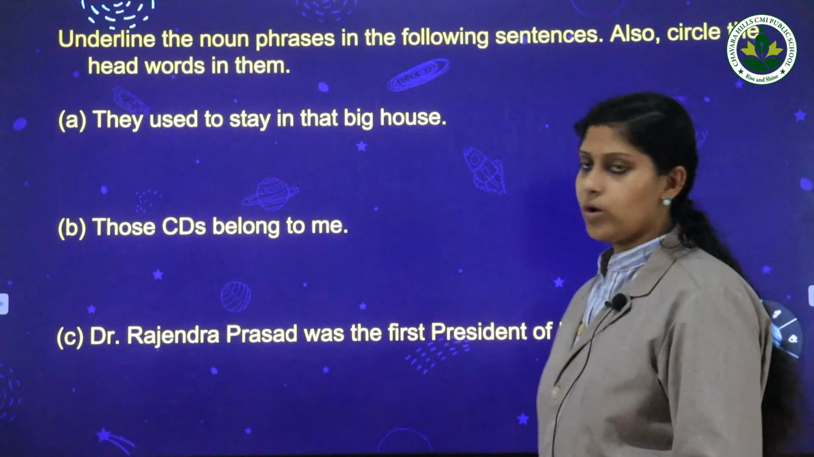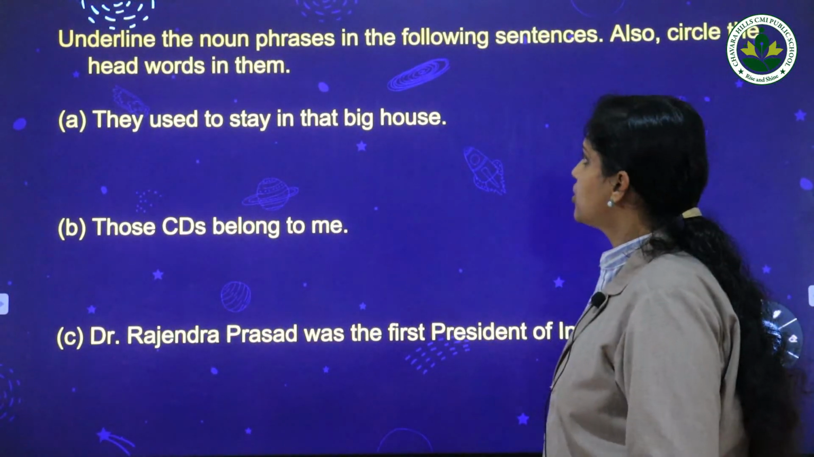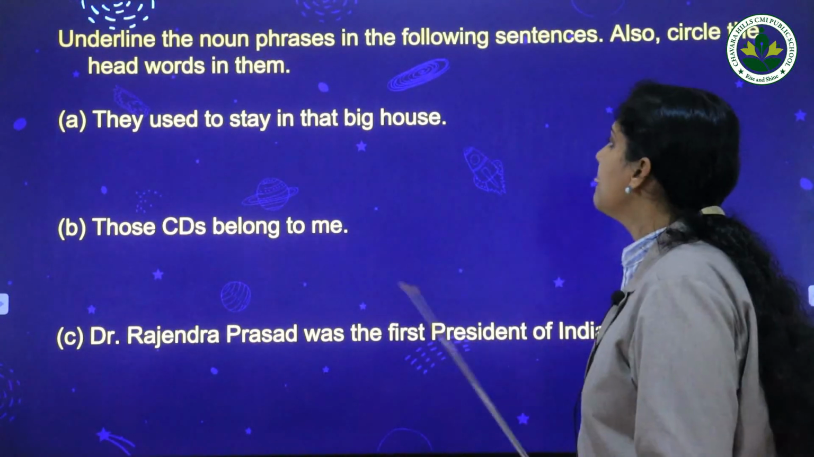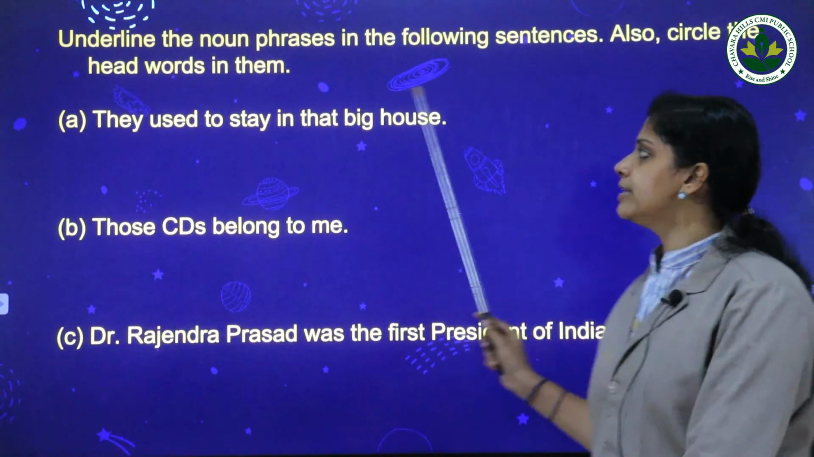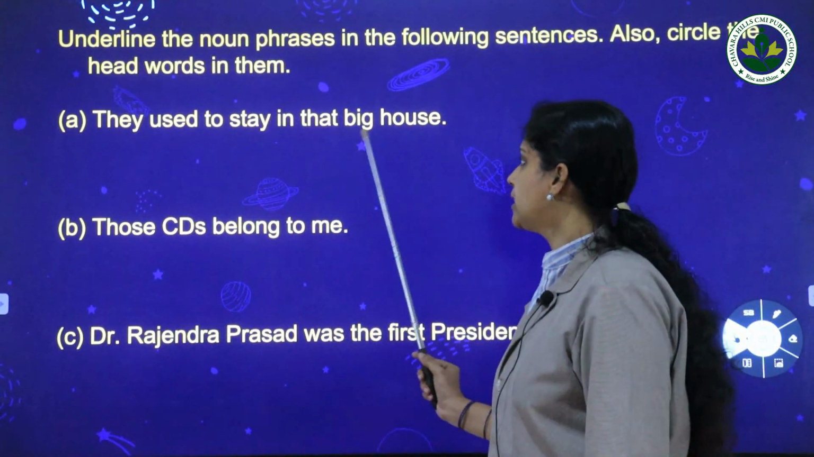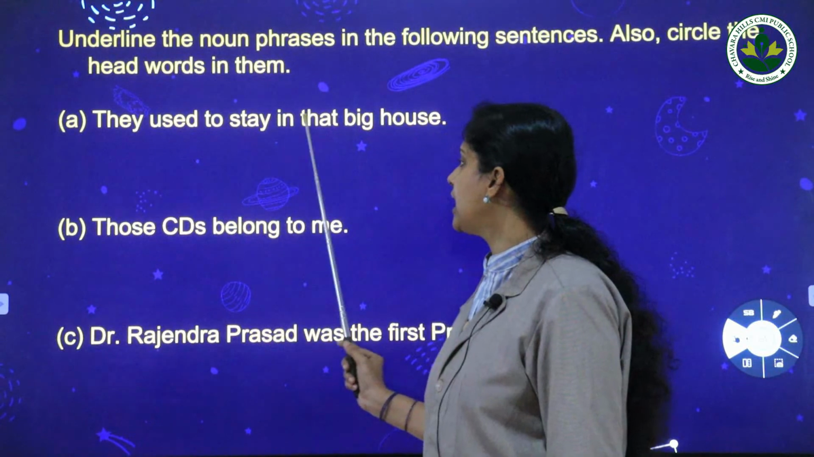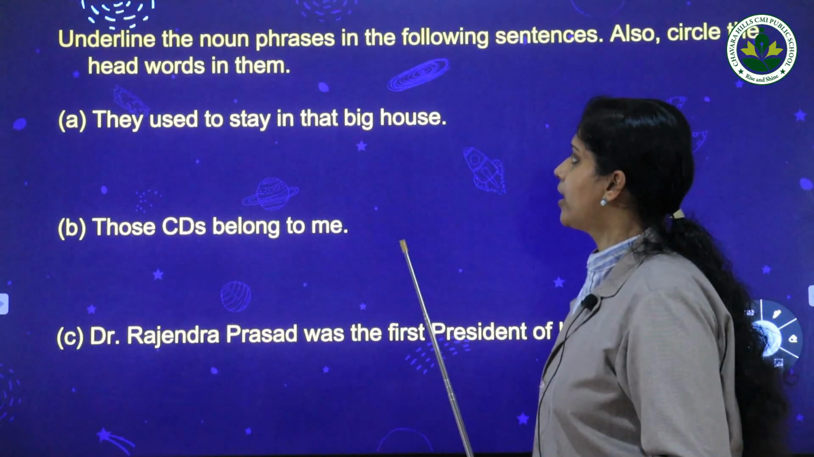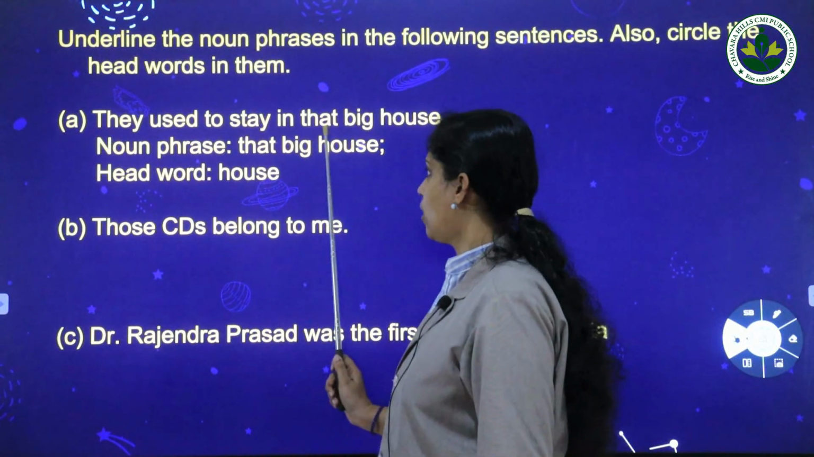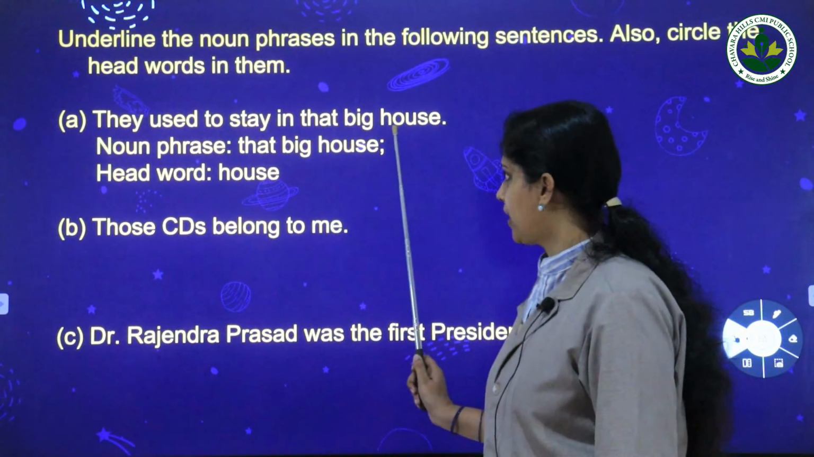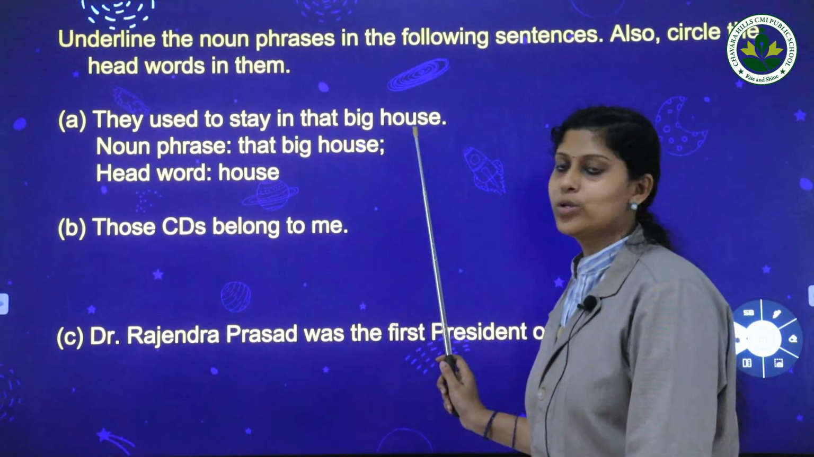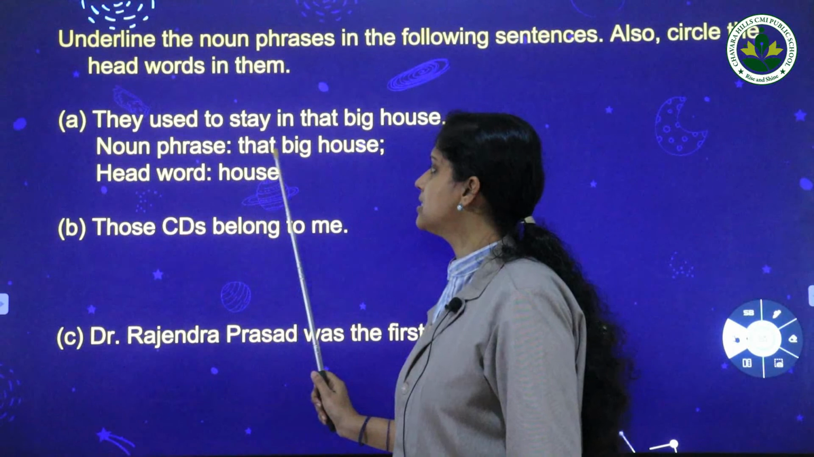Okay, now let us do a small activity. Here you are asked to underline the noun phrases in the following sentences and also circle the head words in them. First sentence: They used to stay in that big house. Here the noun phrase is that big house. House is the head word and house is an example of a noun. So the head word is house and the noun phrase is that big house.